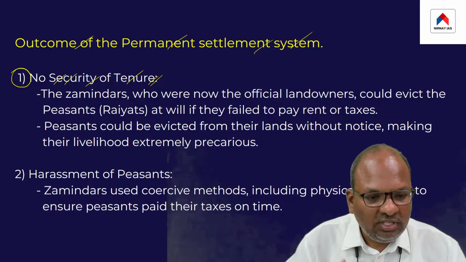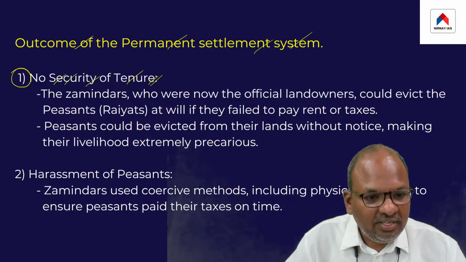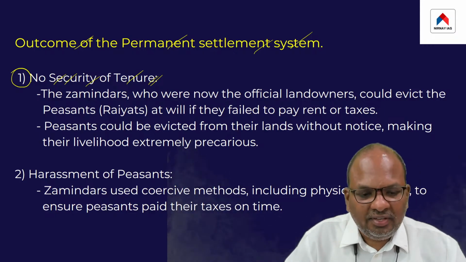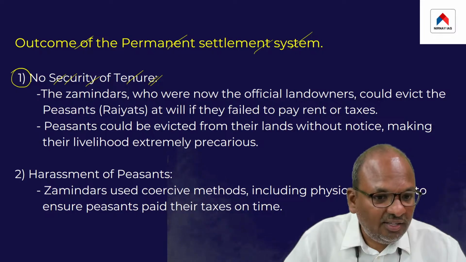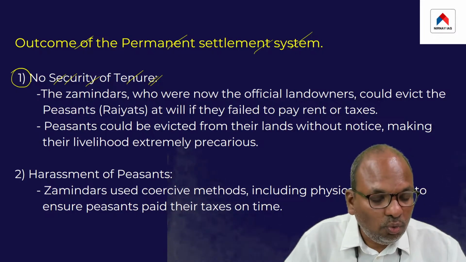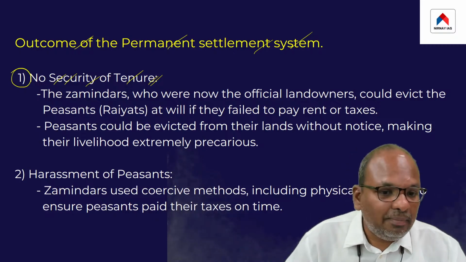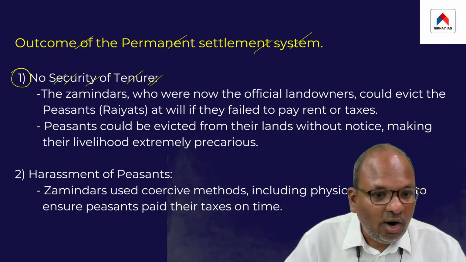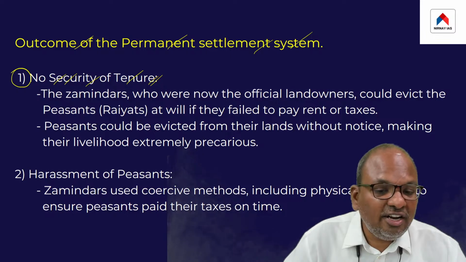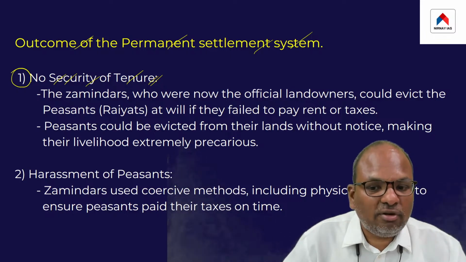So the position of the peasant was at the mercy of the zamindar. If the zamindar wanted, the peasant was allowed to cultivate the land. But if the zamindar did not want, the peasant was mercilessly removed from the land, that is, evicted from the land.